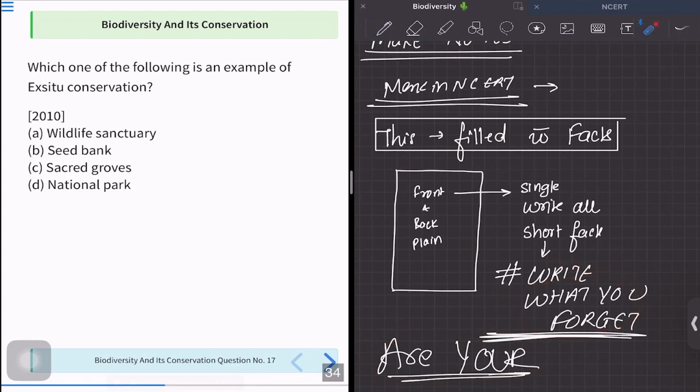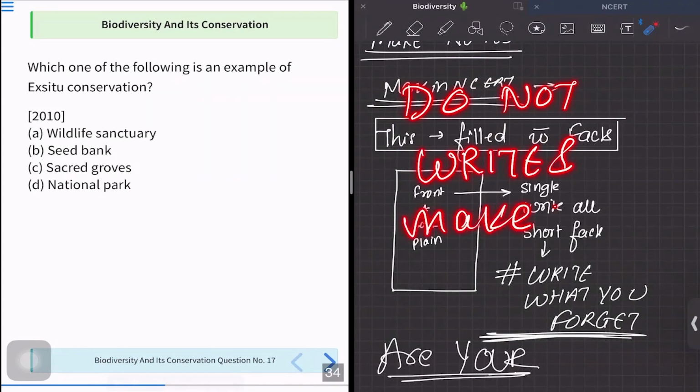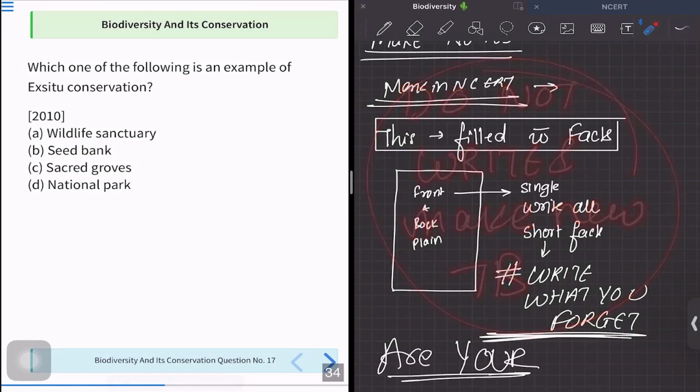Many of the aspirants, what they do, they read a line, they add it to their notes. They read another line, they add it to their notes. You don't have to write a new textbook. You don't have to write the textbook again. You have to extract the points. And how are you going to do that? You don't have to make the notes in the first reading.